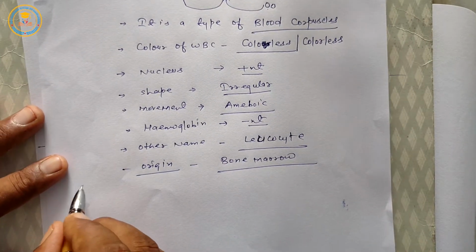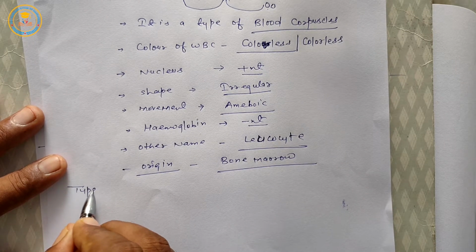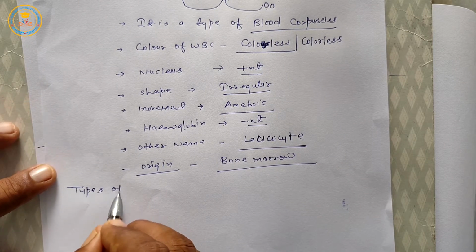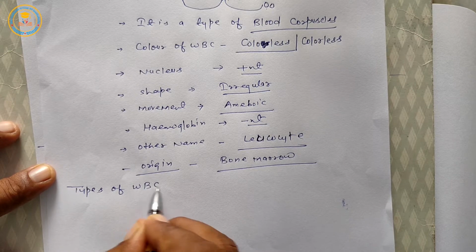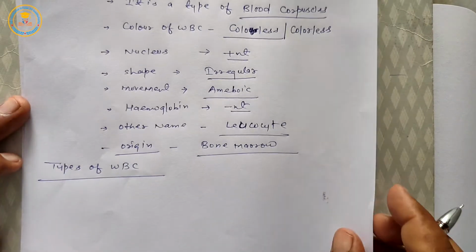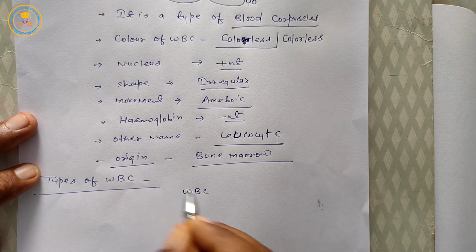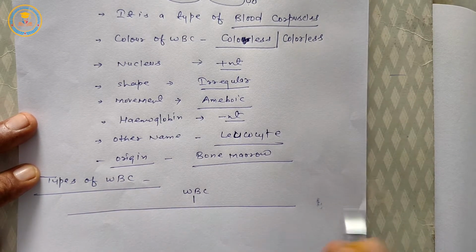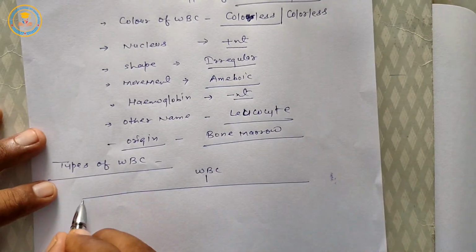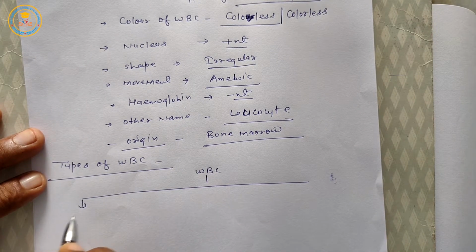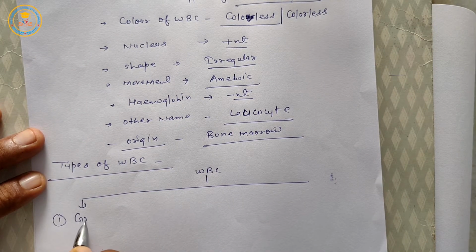Next is types of WBC, types of leukocyte. First is granulocytes.